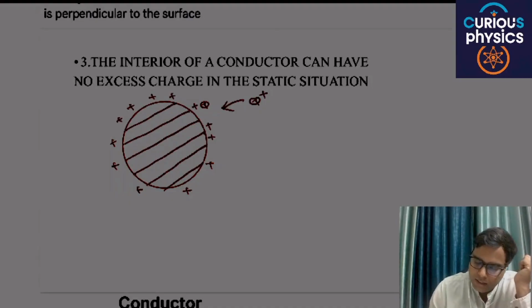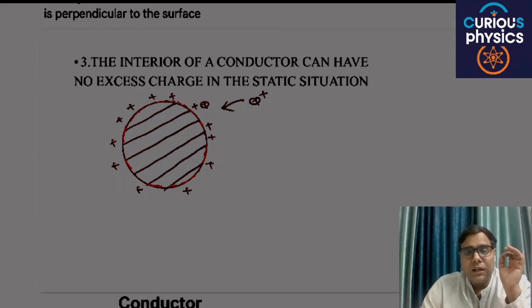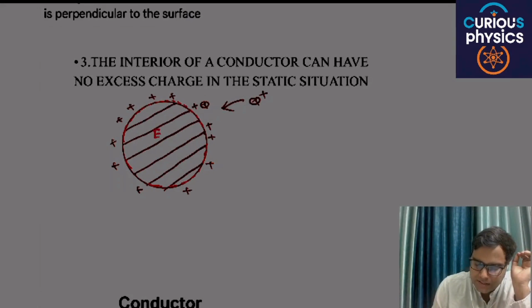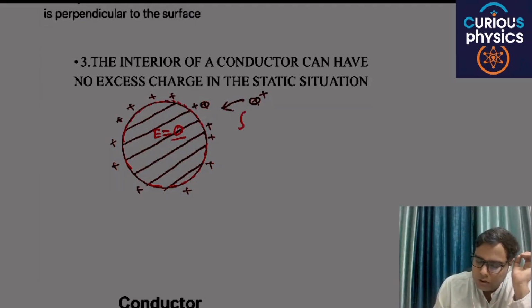Let's consider this a Gaussian surface, and in property 1 we said that the electric field inside this conductor is always zero. If the electric field is zero, then according to Gauss's law, which we have studied in chapter 1, the closed surface integral of E dot dS is equal to Q enclosed by epsilon naught.